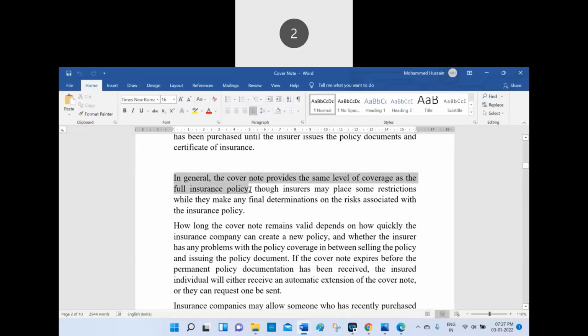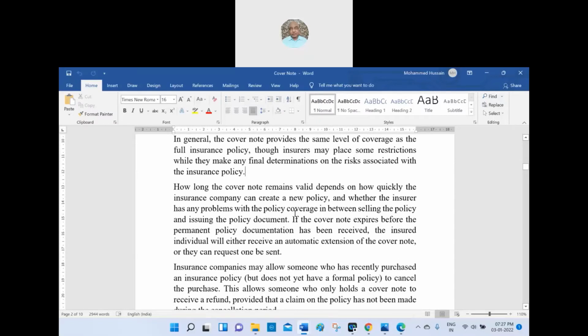Full insurance policy, sir. A cover note is equivalent to the full insurance policy, as if you are holding the certificate of the policy in your hand. Though the insurer may place some restrictions while they make a final decision on the risk associated with the insurance policy. Even though the insurer may place some restrictions while giving you the bond, that is the certificate of policy, because they may find some loopholes, or some other thing not clearly informed to you. Then they will ask you for further information, and you have to provide it.